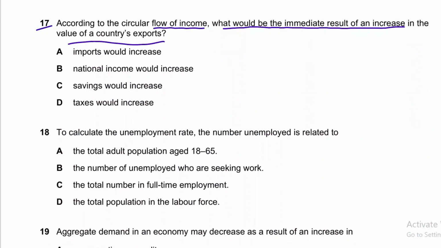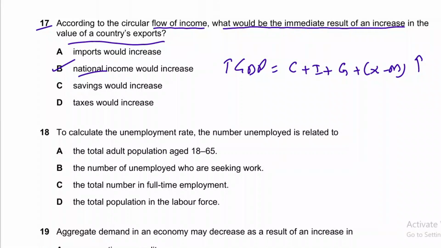it will increase the national income of the country. National income is another name of GDP, basically. So GDP is calculated with the same formula as aggregate demand, that is equal to C plus I plus G plus X minus M. C stands for consumption, I is investment, G is government expenditure, X is export, and M is import. So when exports increase, then this part will increase, exports are higher, so GDP will also increase. And GDP is another name of proxy of national income. So national income will increase.